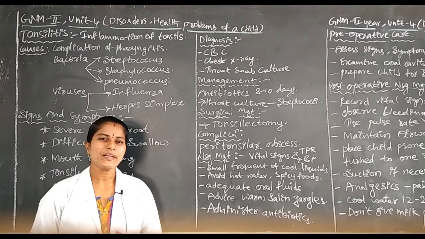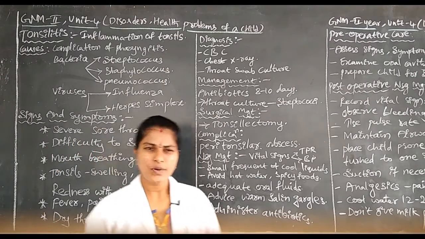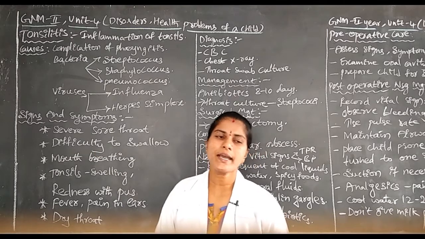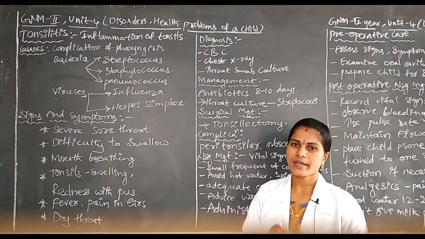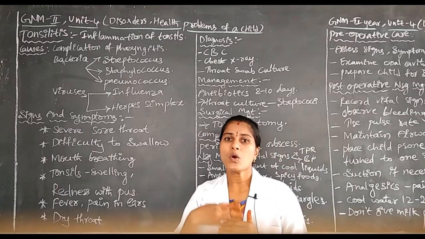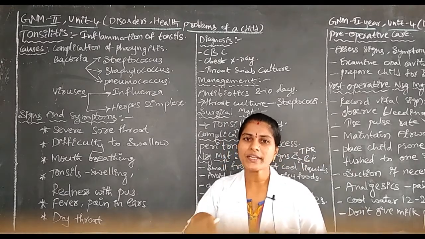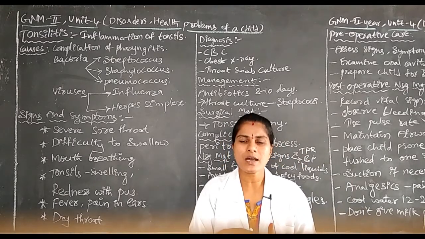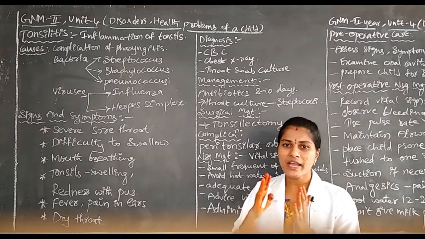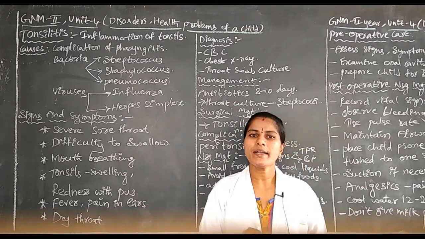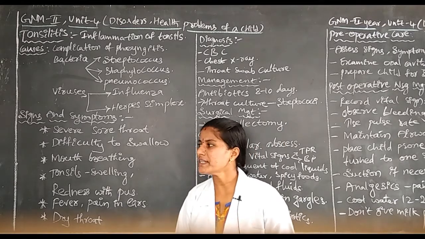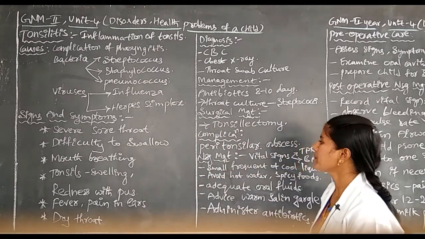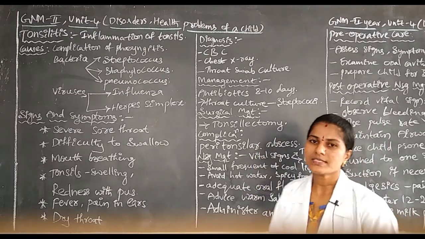What is meant by this condition? Around the tonsils, both tonsils and surrounding tissues and surrounding parts also have some of the infection. Due to that, some pus formation will be there. Okay, this is the major complication regarding tonsillitis.